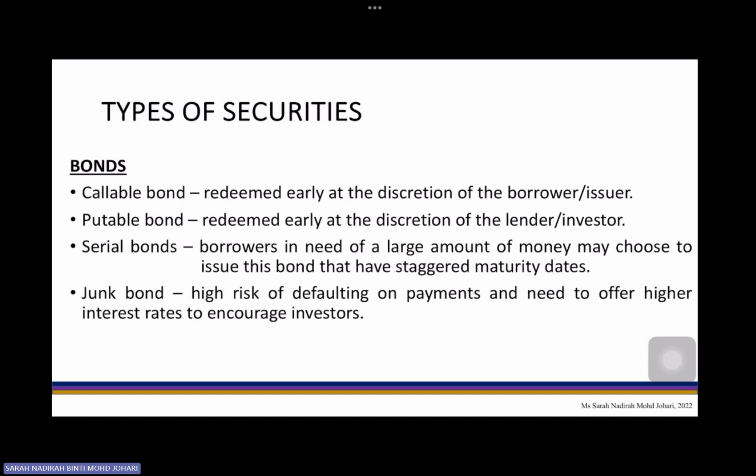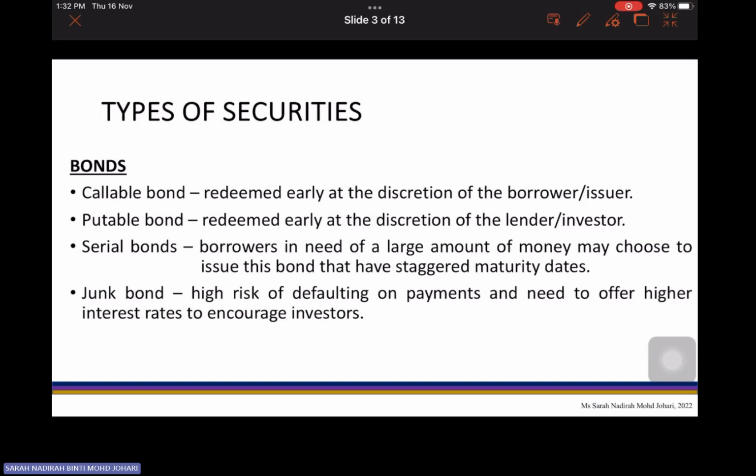Then let's look at the types of bond. There are a few types of bond I displayed here. One of them is the callable bond. It can be redeemed early at the discretion of the borrower or issuer. When we talk about a callable bond and redeeming early, it means the borrower can pay the loan back to the issuer as early as possible. Simple as that. As for the puttable bond, it's redeemed early at the discretion of the lender or investor. So callable is from the point of view of the borrower, but puttable is from the point of view of the lender.